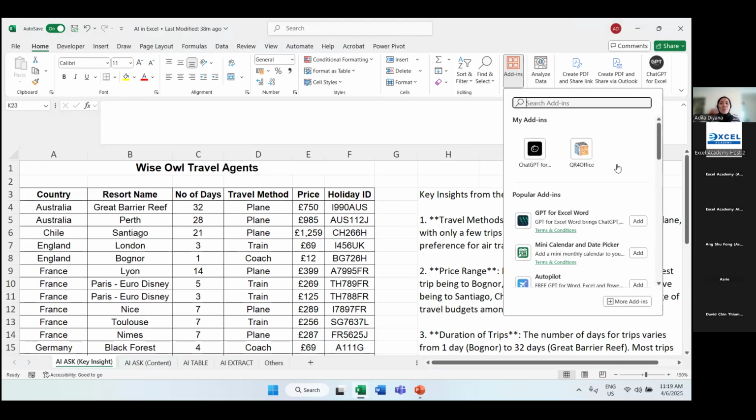So this is the second option. Number one, the pop-up is readily available. Just press agree. Number two, if ChatGPT for Excel does not appear, you can just click on Add-ins, right? Here, when you find the one that you want, you can just click on Add, okay?